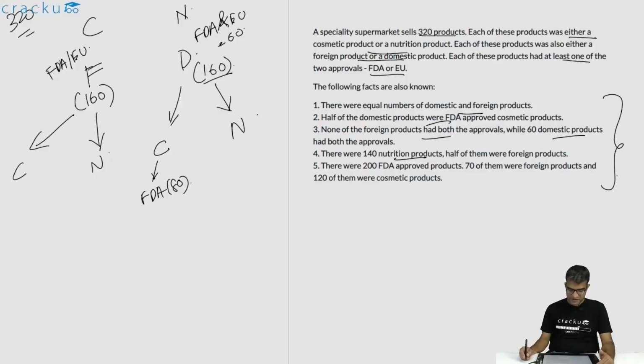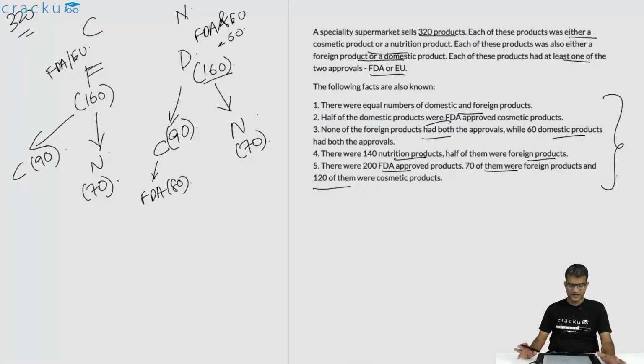There are 140 nutrition products, half of them are foreign products. So because there are 140 nutrition products, 70 of them are foreign nutrition and 70 of them are domestic nutrition. So we can infer that 90 of the cosmetic products in both the categories, which is 160 minus 70, are cosmetic products. So we have 90 foreign cosmetic products, 90 domestic cosmetic products, and 70 each foreign and domestic nutrition products. There are 200 FDA approved products, 70 of them were foreign products and 120 of them were domestic products. This seems slightly more complicated.